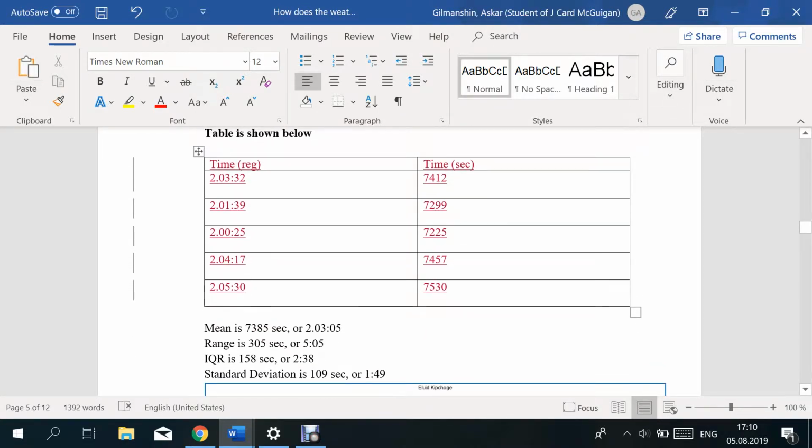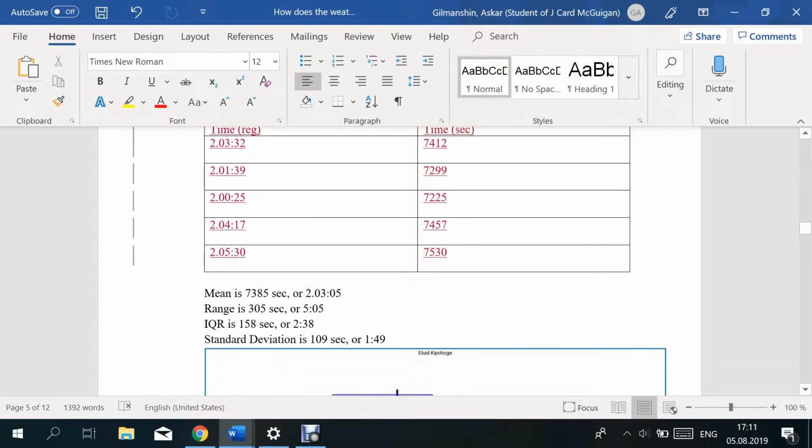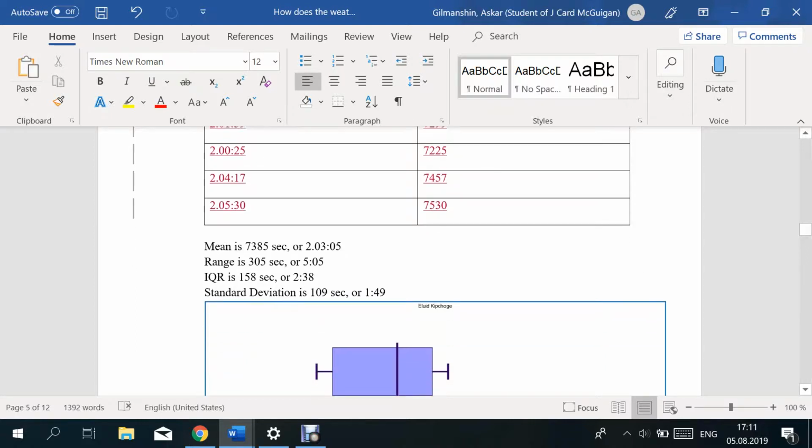The mean for Eliud Kipchoge's runs is 2 hours, 3 minutes and 5 seconds. The range equals 5 minutes and 5 seconds between his worst and his best result. The interquartile range equals 2 minutes and 38 seconds with a standard deviation of 1 minute and 49 seconds. Actually, this is the best data for a top athlete ever.